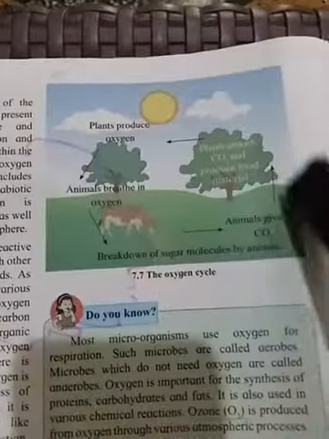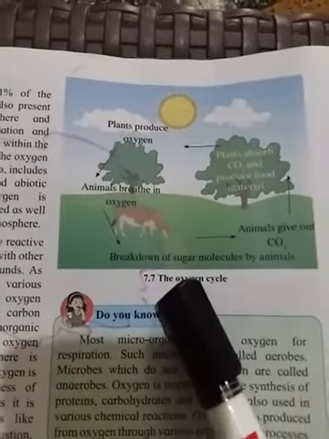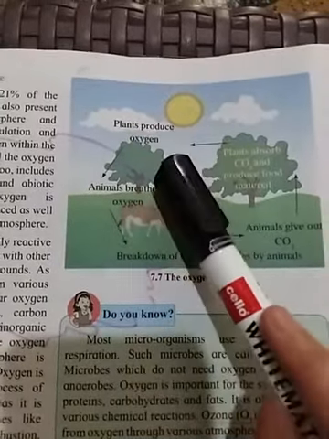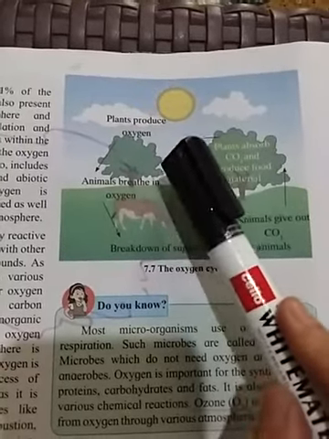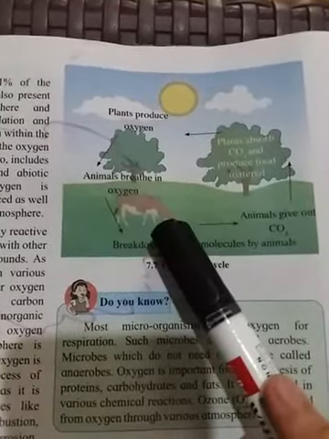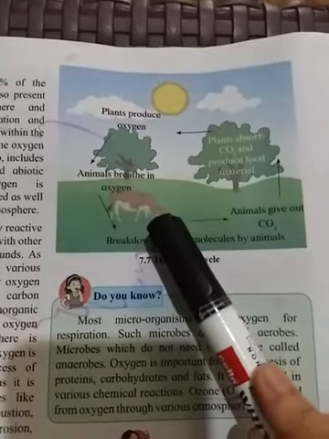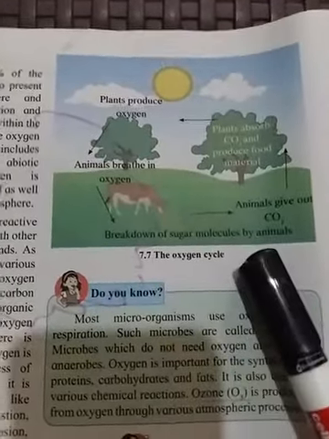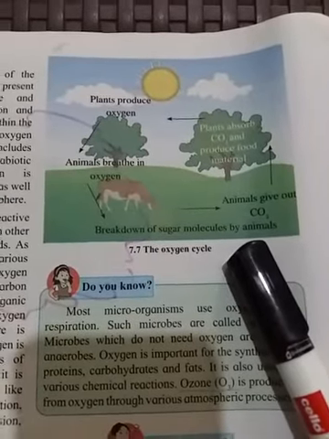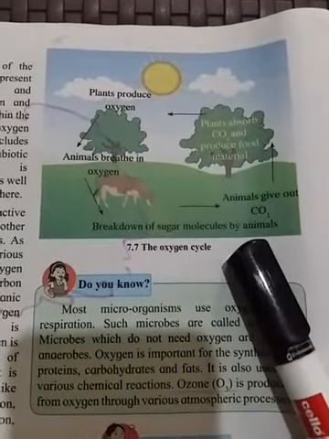This is the oxygen cycle. You can see plants produce oxygen which is released in the atmosphere. Then animals use this oxygen for respiration. In respiration they break down the sugar molecules with the help of oxygen.